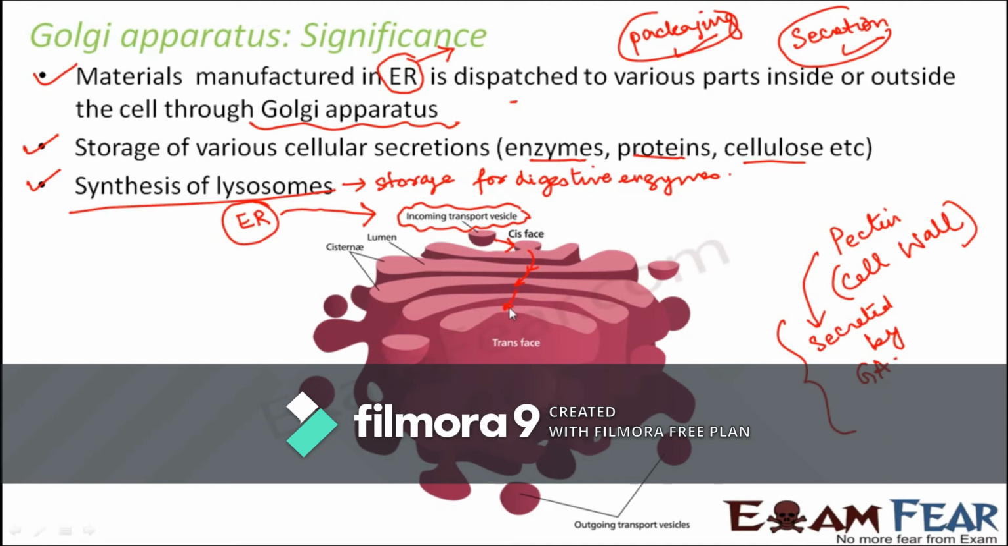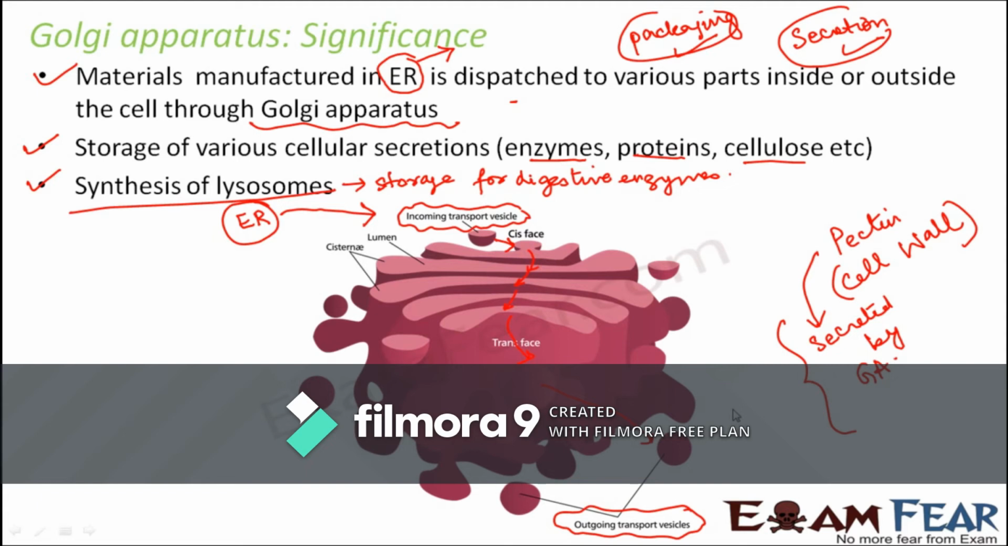In these cisternae, modification of proteins will take place. Before it is transported to the rest of the body, if any modification is needed, all those modifications will be done in the cisternae. And finally, it is sent to the trans phase, and from the trans phase, it is sent out through the outgoing transport vesicles. So here you have the outgoing transport vesicle.